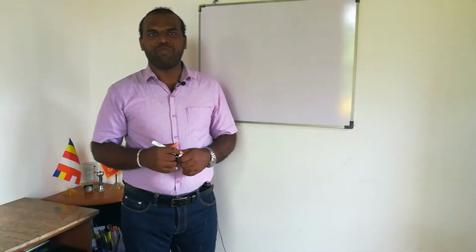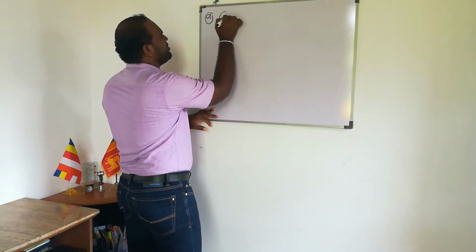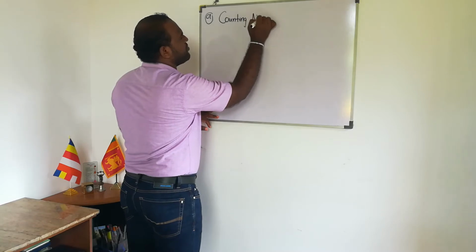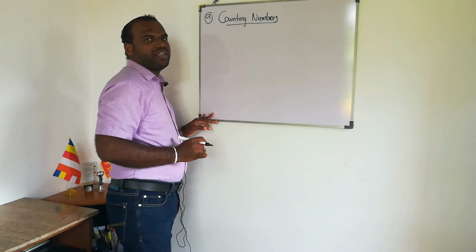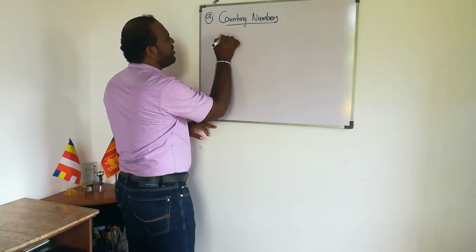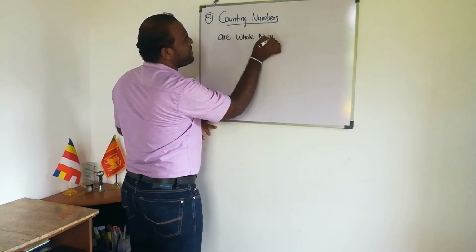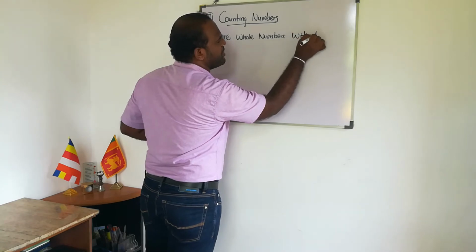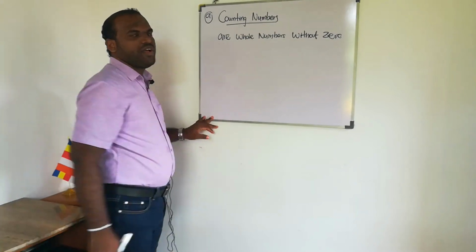First I'm going to talk about counting numbers. Let's see what are counting numbers. Counting numbers are whole numbers without zero.